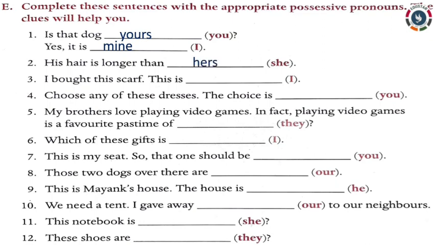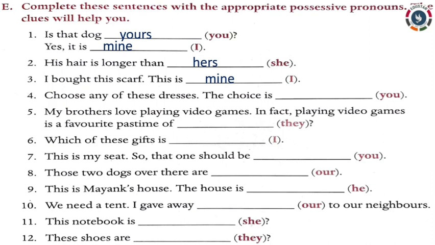Third sentence. I bought this scarf. This is dash. The clue is I. First person singular. The possessive pronoun for first person singular is mine. I bought this scarf. This is mine. Fourth sentence.